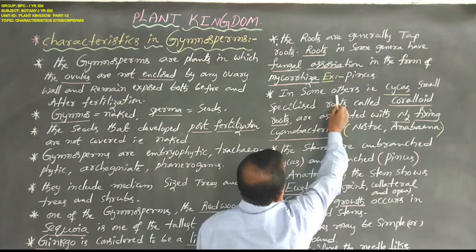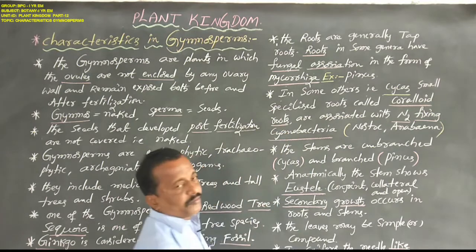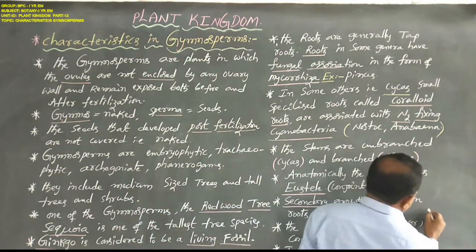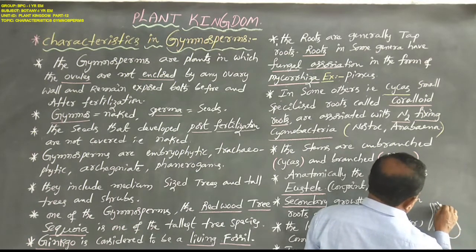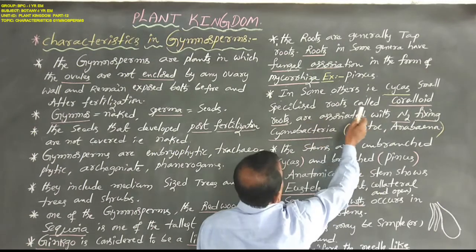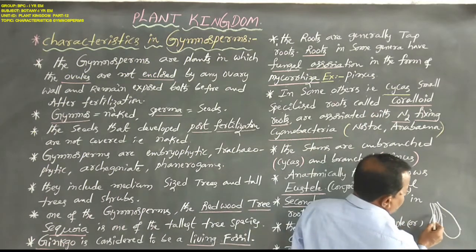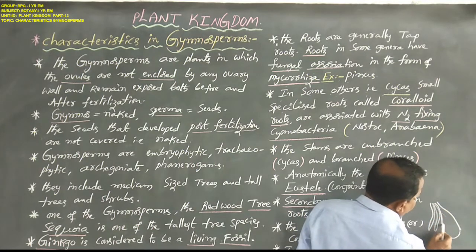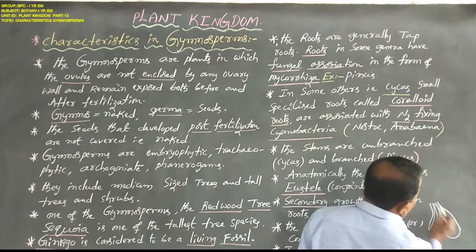Next, coming to some others, that is Cycas. Cycas has small specialized roots, called coralloid roots. In general, these are taproot systems, but some of the taproots have a coralloid-like structure or finger-like structure. So some of the roots have a small specialized coralloid appearance, that is called coralloid roots.